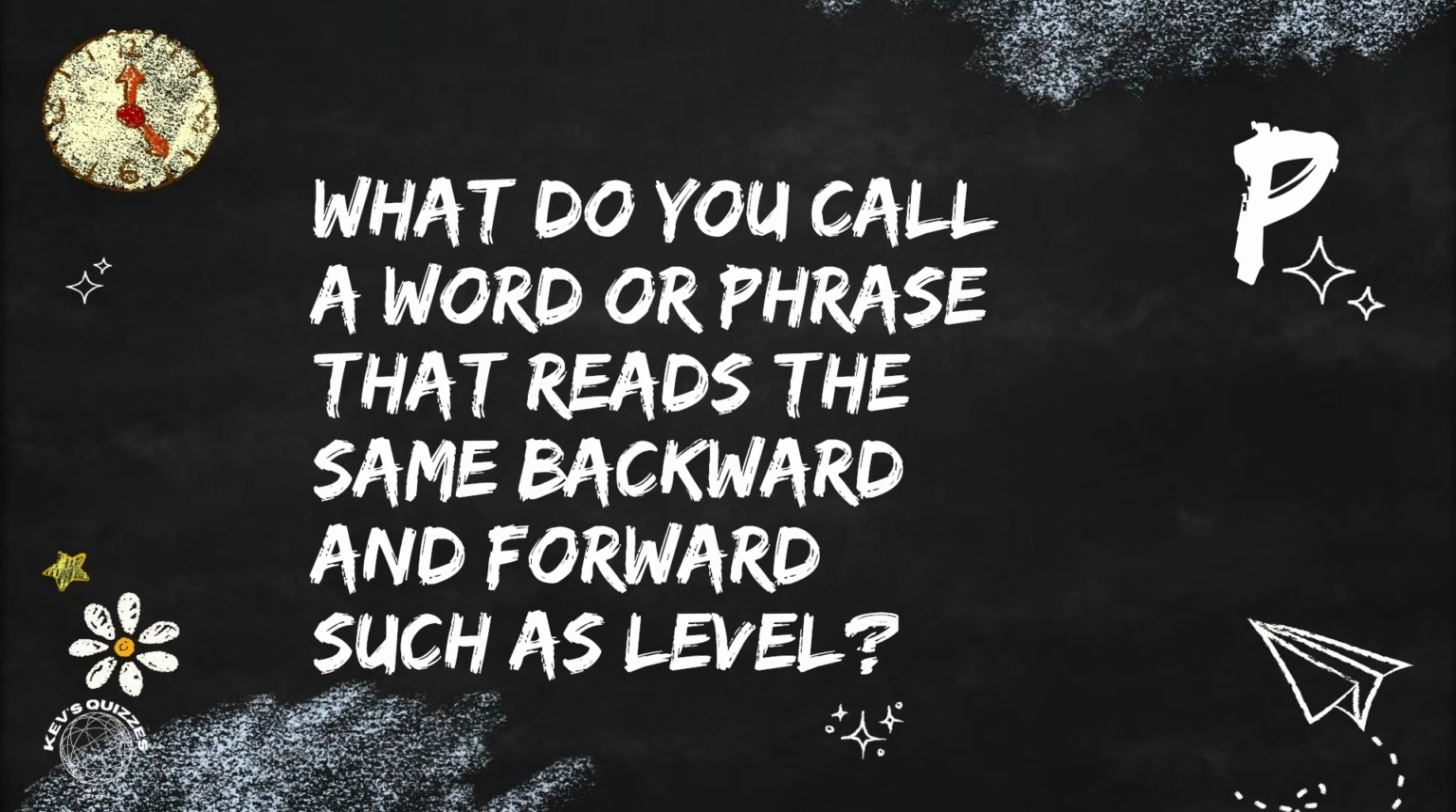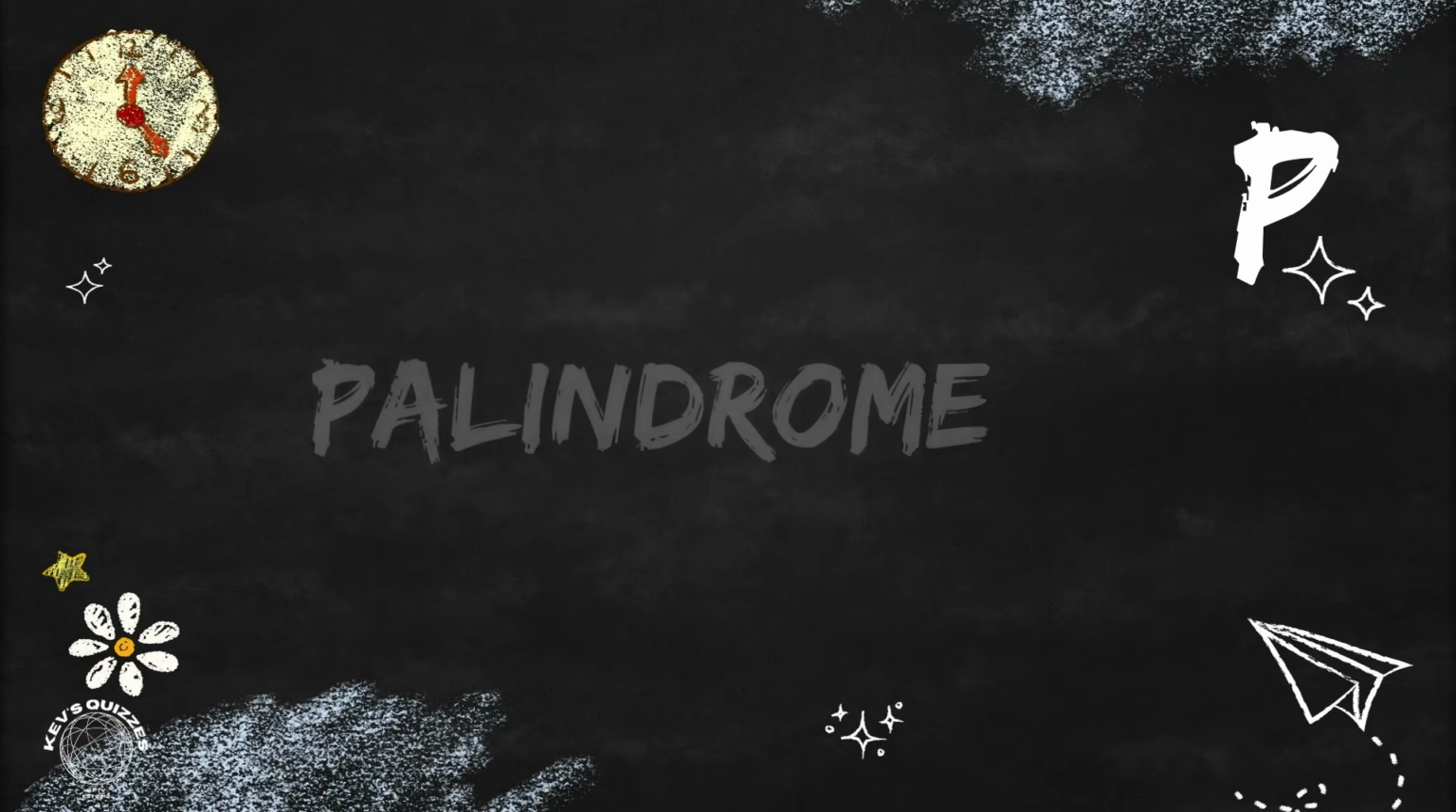Beginning with P. What do you call a word or phrase that reads the same backward and forward, such as level? The word is palindrome.